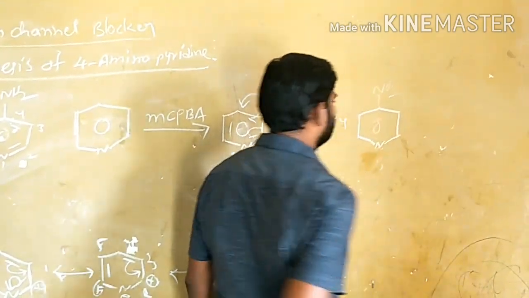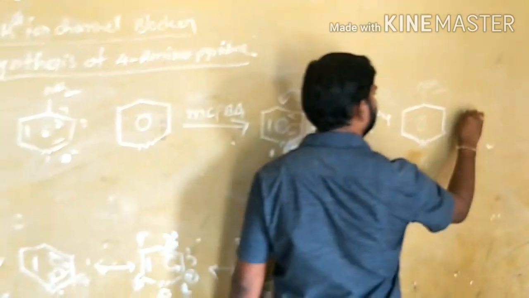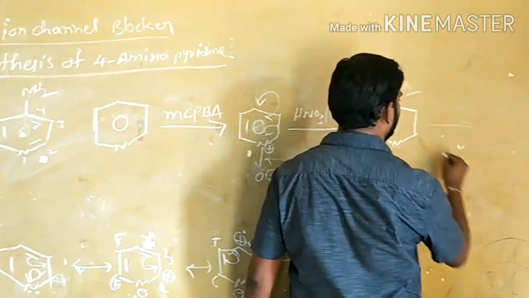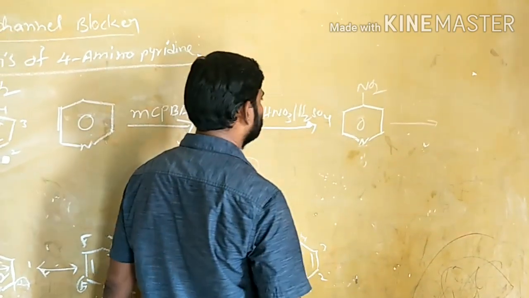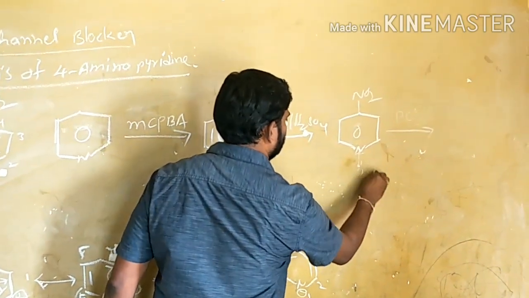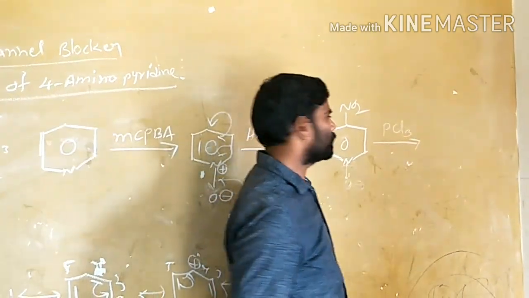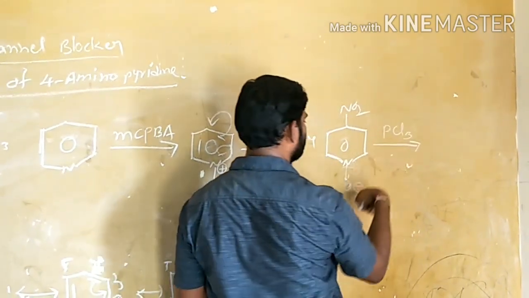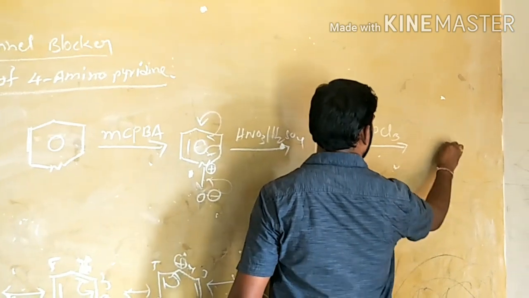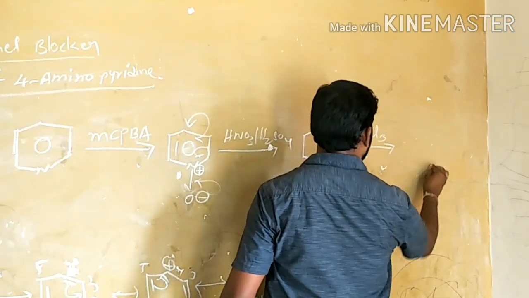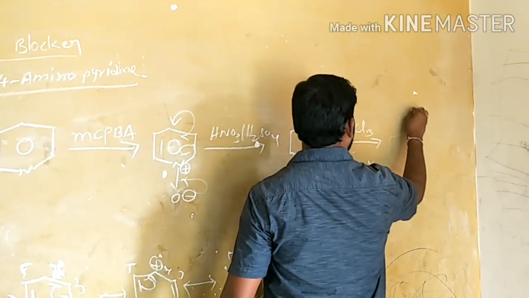Then this one is treated with PCl3, with loss of POCl3, producing the NO2 compound.